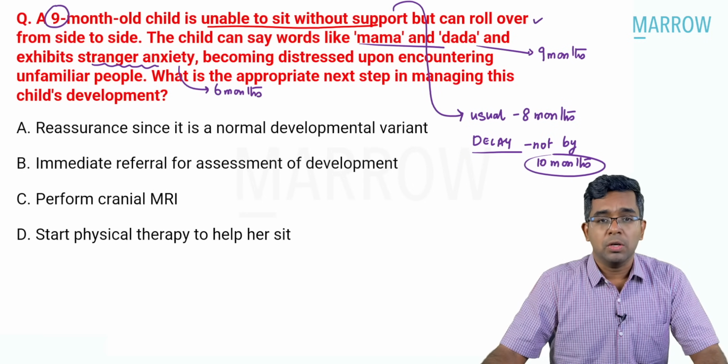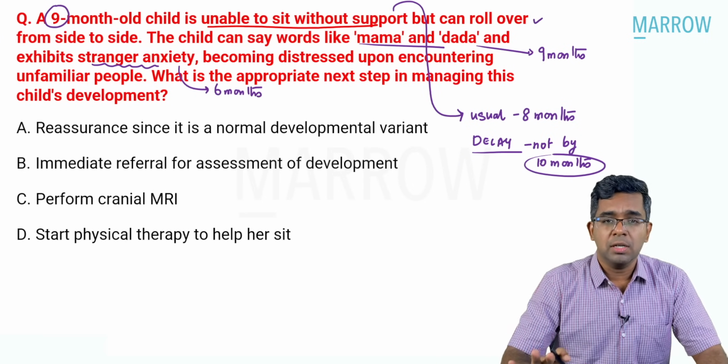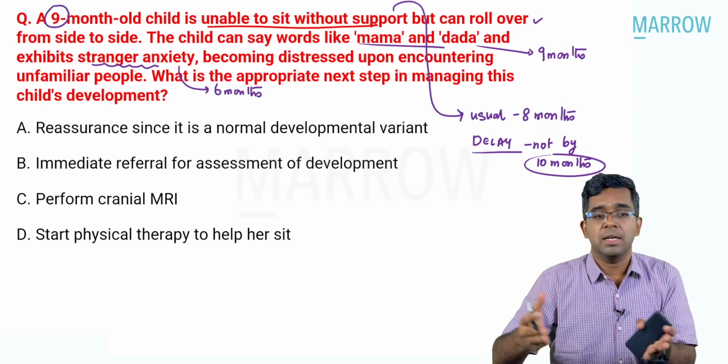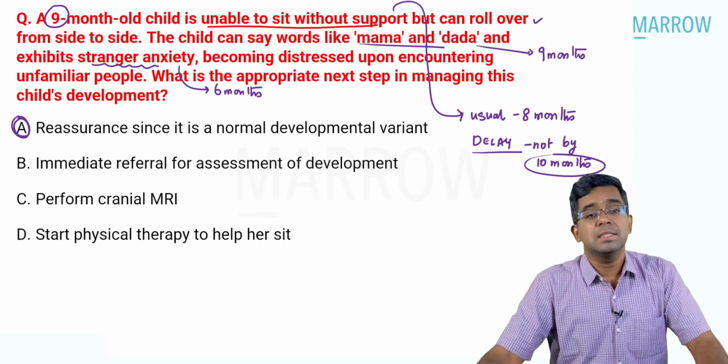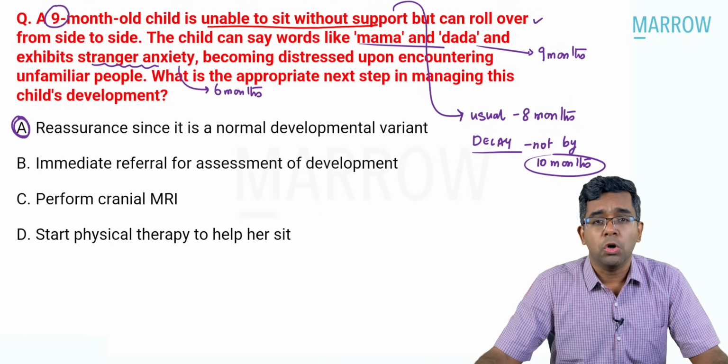Not at all. So what will I do? I will just reassure the parents, saying that it is normal only. Maybe we'll wait 1 more month. Your child will attain that particular milestone. So the correct answer for this question should be option A, that is reassurance, because it's only a normal developmental variant.